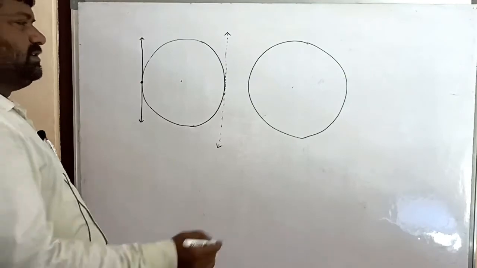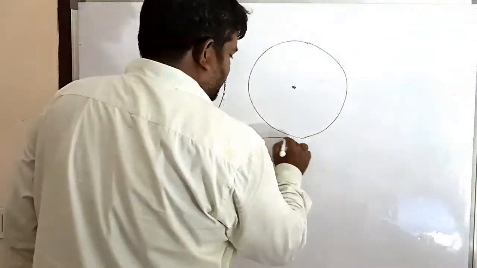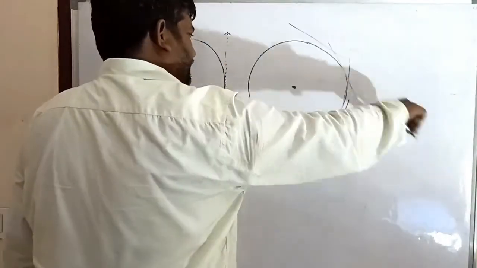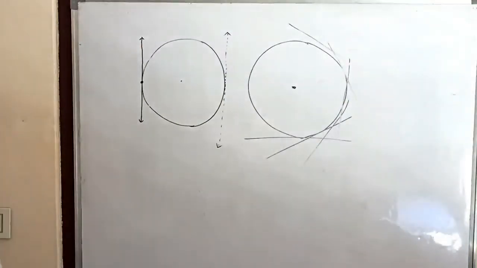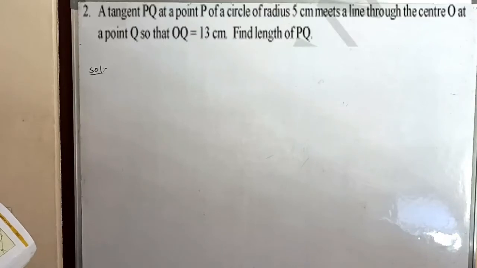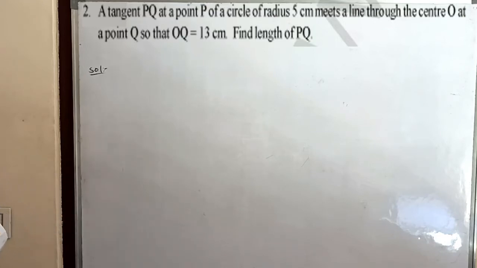Now next, how many tangents can be drawn to a circle? Like this, 1, 2, 3, 4, 5, 6, like this. Next question: a tangent PQ at a point P of a circle of radius 5 centimeter, the radius is 5 centimeter given, meets a line through the center O at a point Q so that OQ equals 13 centimeter.